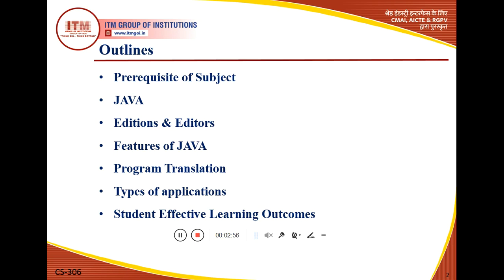C and C++ are not portable languages, and they are also not platform independent. But the programming language Java is portable and platform independent also.